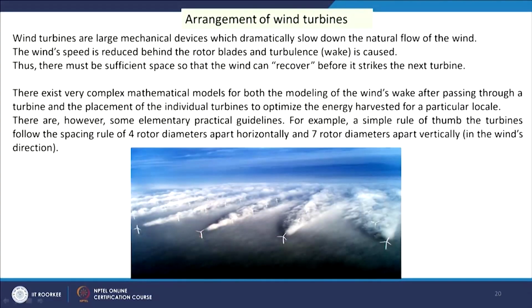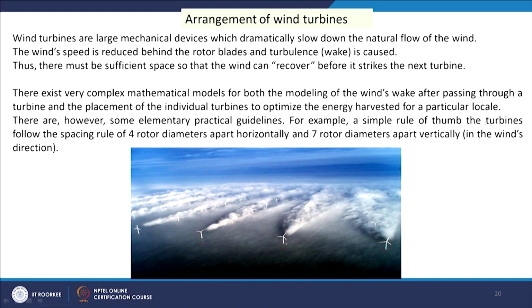Wind turbines also require a lot of land. So, we need a lot of area available for the installation of wind turbines, because if I put one wind turbine here, I have to keep some space between two wind turbines. For example, you see this is our arrangement of wind turbines. So, this is one, another one, another one. These are rows, and in this column also we have a turbine here, turbine here, turbine here.